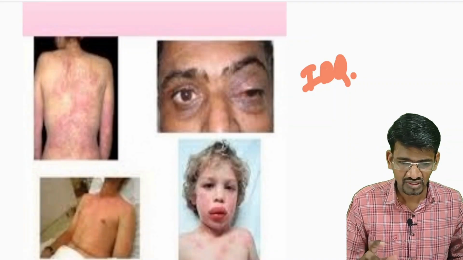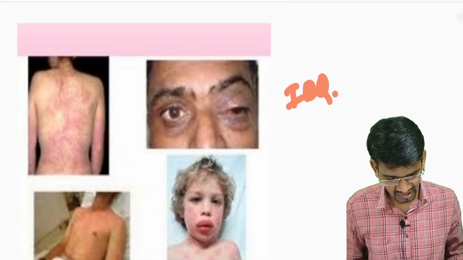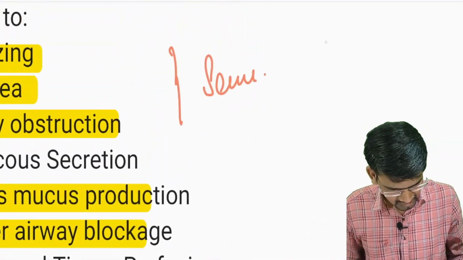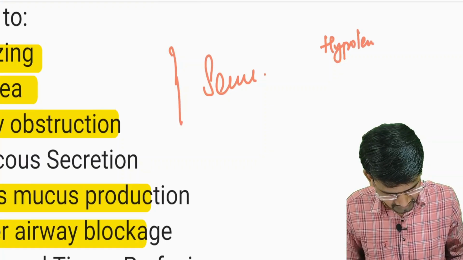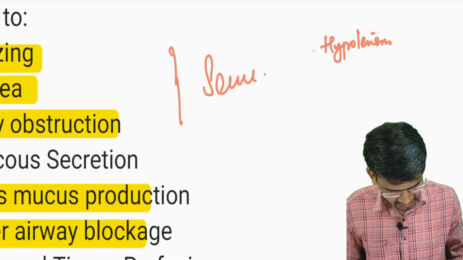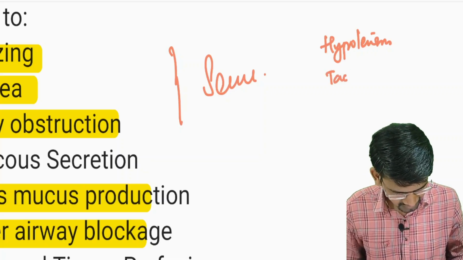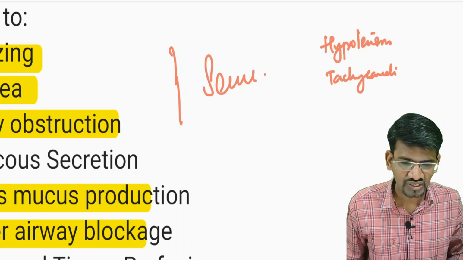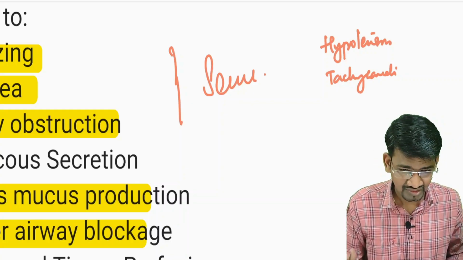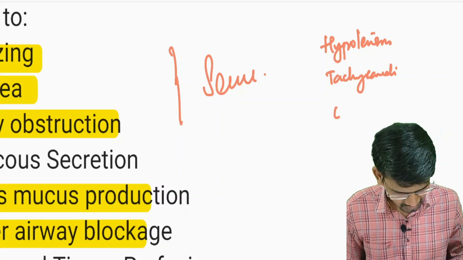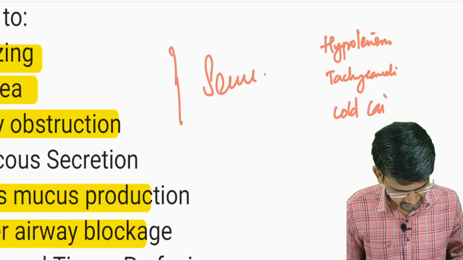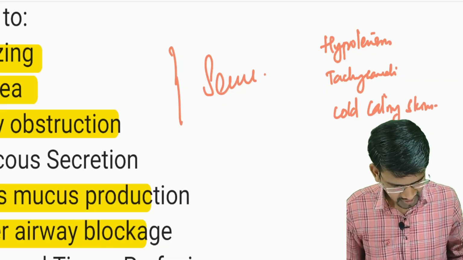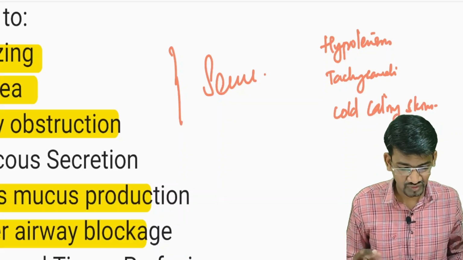So this is all about anaphylactic shock. Here also the patient has shock symptoms. What are they? Hypotension is there, and as there is a decreased cardiac output, the patient may have tachycardia. Initially, as the blood is being pulled out, the skin will be warm, and later it turns to cold clammy skin. The BP is reduced, the heart rate increases, and the skin is cold and clammy.